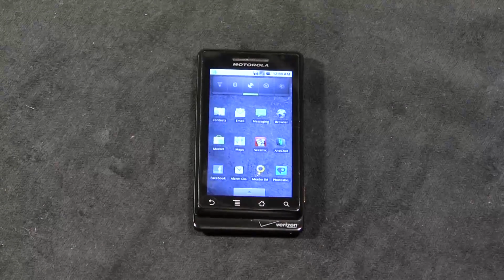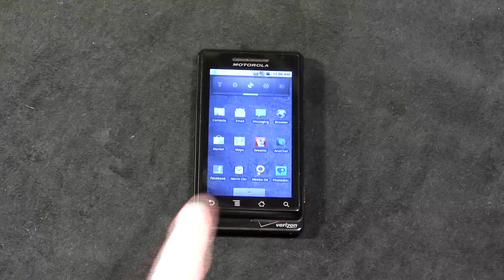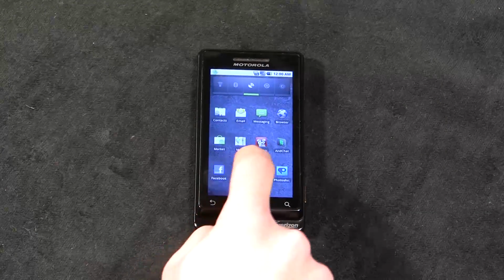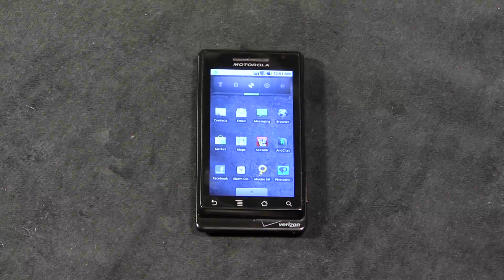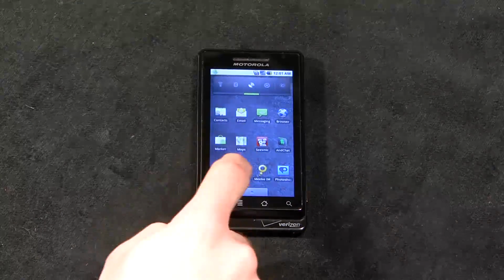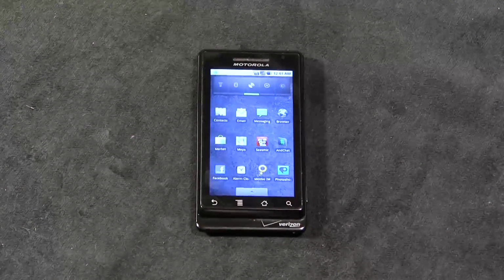Icon repositioning is something that people have come to expect on their computers. For example, you click an icon on Windows, you drag it. Click an icon on OS X, you drag it. Click an icon on Android OS, you don't drag it. That's pretty much a failure. You actually have to delete the application by dragging it down to the window shade and drag it back out if you want to move it.